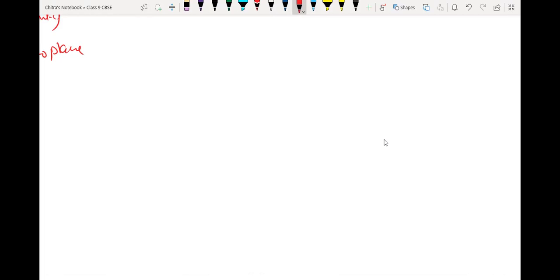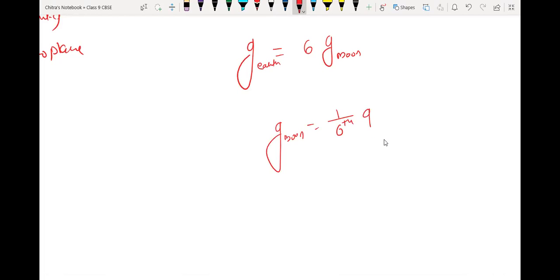Okay. So the gravitational force of Earth, or acceleration due to gravity of Earth, is equal to 6 times the acceleration due to gravity of Moon. So can we say that acceleration due to gravity of Moon is equal to 1/6 of the acceleration due to gravity of Earth?